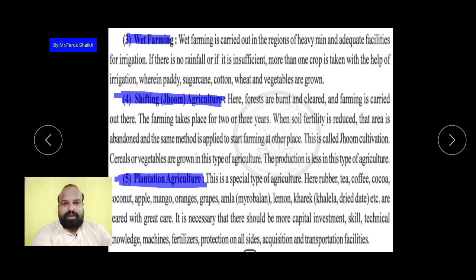shifting zoom agriculture. Shift means to go from one place to another place. So how are they shifting from one place to another place, and why are they shifting while they are doing the agricultural activity? Let us see. So here forests are burnt and cleared and farming is carried out there.